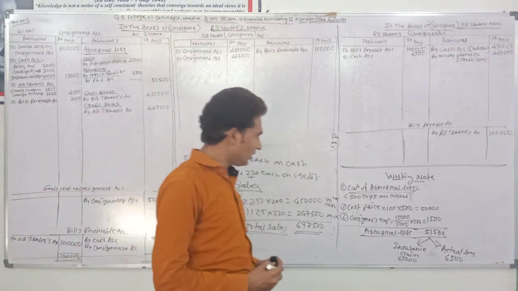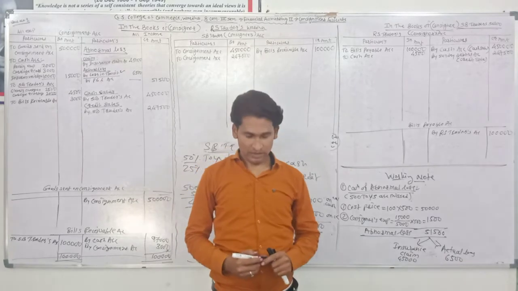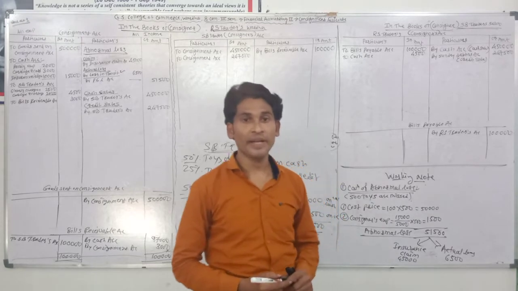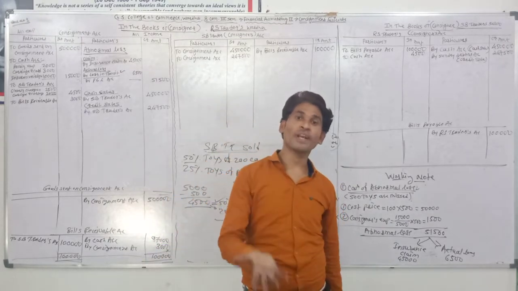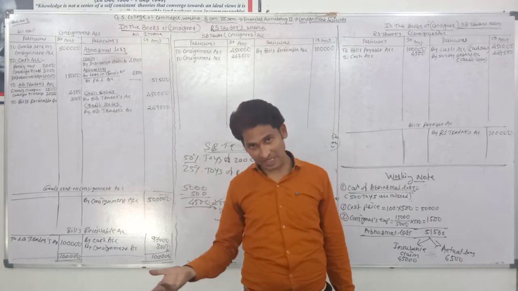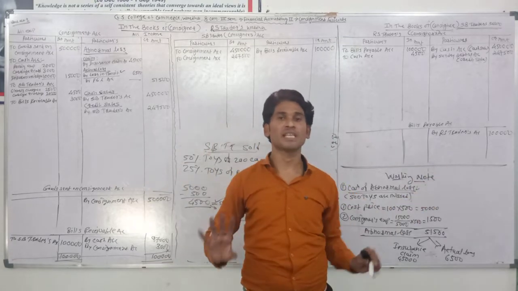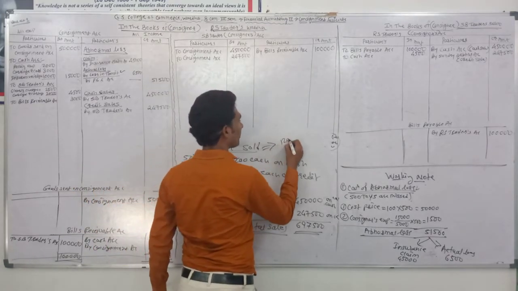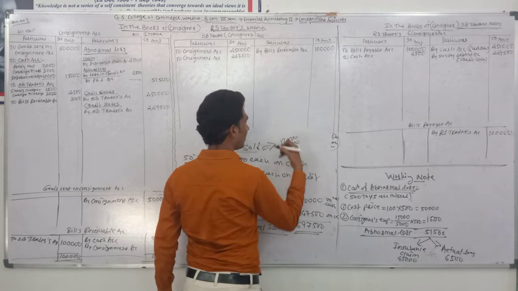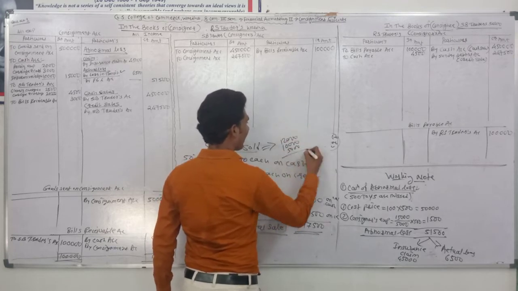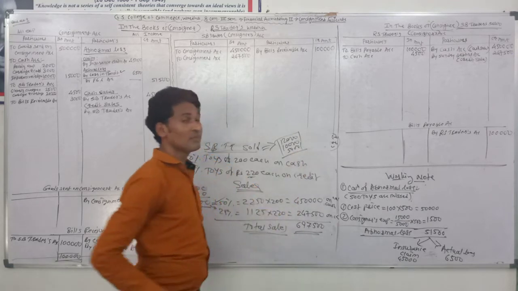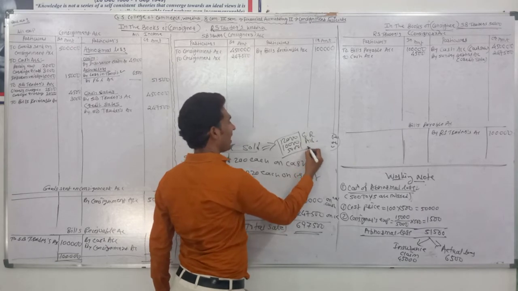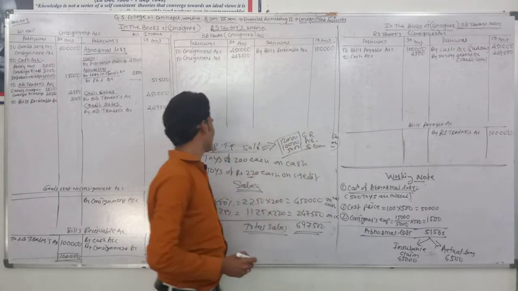Now after that, the consignee spent rupees 12,000 for godown rent, rupees 10,000 for advertisement expenses, rupees 5,000 for selling expenses. The consignee, it means SB Traders, spent rupees 12,000 for godown, 10,000 for advertisement and 5,000 for salesman's commission. These are indirect expenses: godown rent, advertisement and salesman's commission.